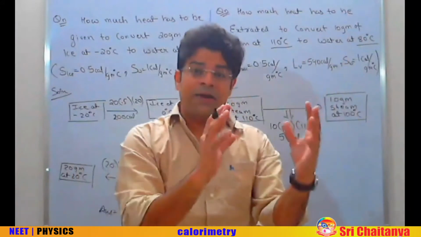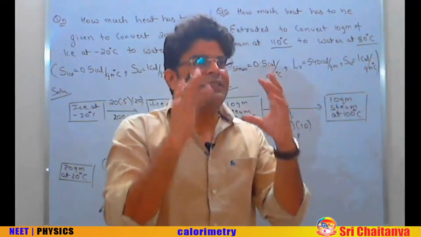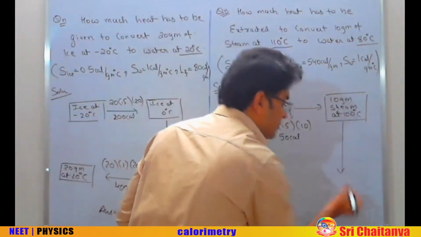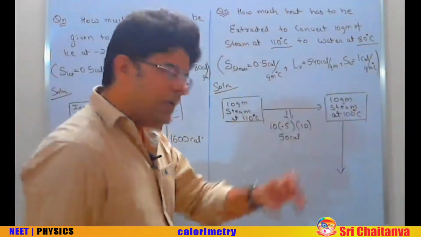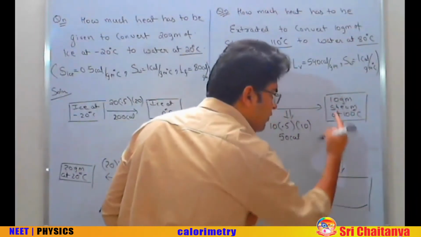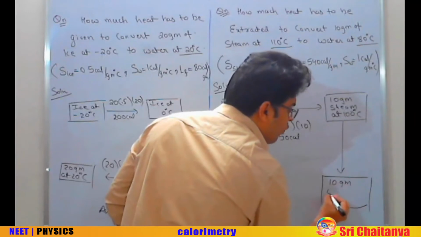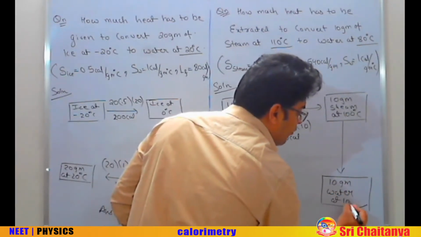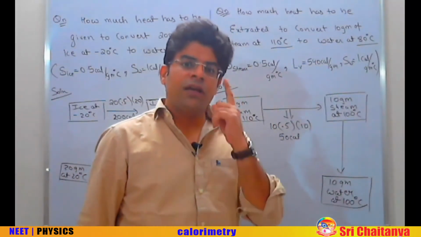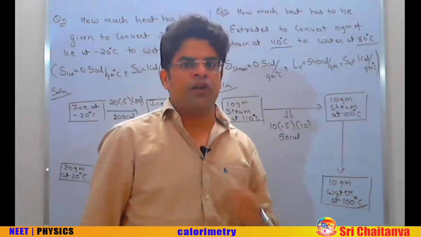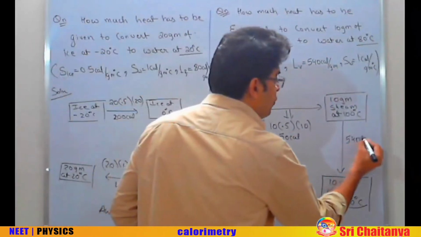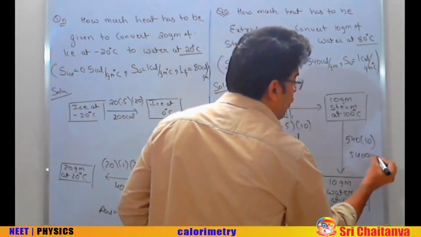Now you have got steam at 100, and you want to cool it down further. As soon as you start taking out heat, the steam starts to condense. How much heat has to be extracted to convert 10 gram steam at 100 into 10 gram water at 100? For each 1 gram of steam to be condensed, we have to take out 540 calorie. So to condense 10 gram of steam, we will have to take 540 into 10, that is 5400 calorie of heat out.